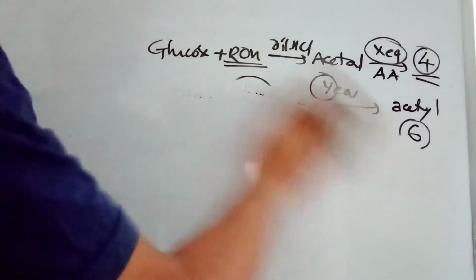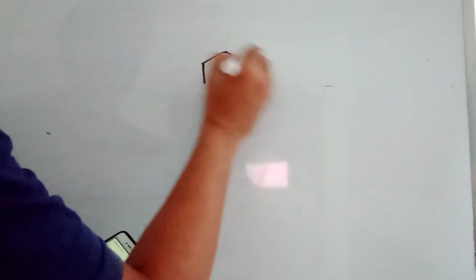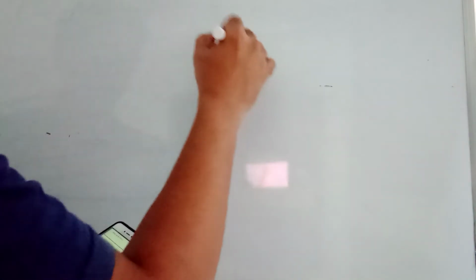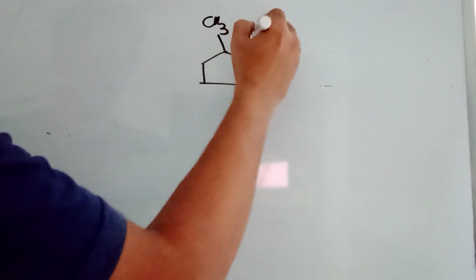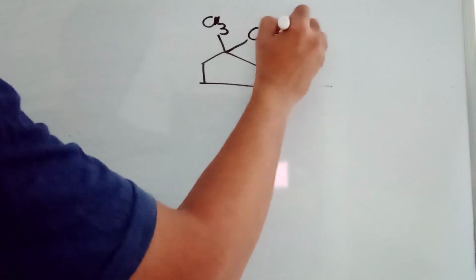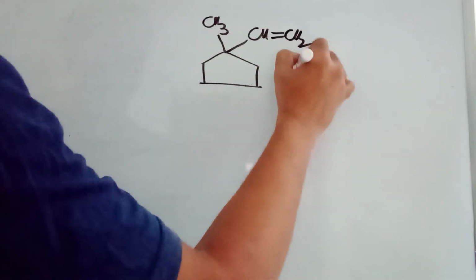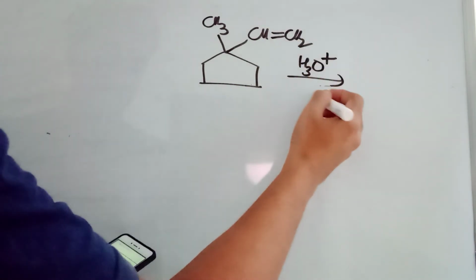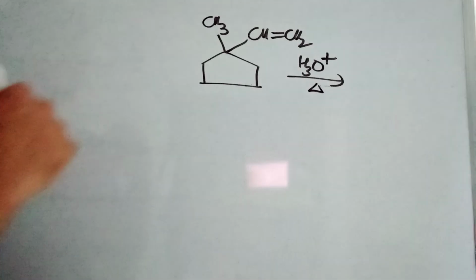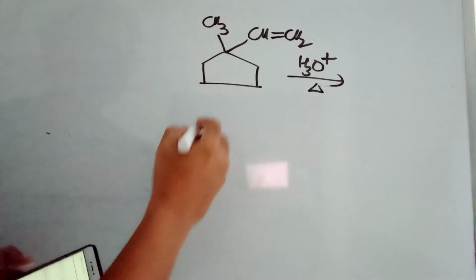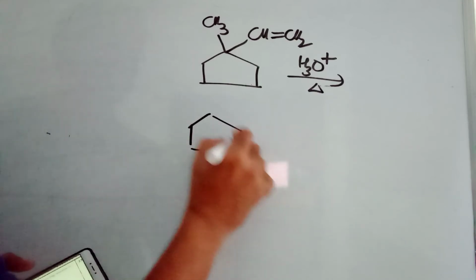Next one is question number 19. In my question paper it's the 19th question. Again, this is interesting. The major product in the following reaction: a 5-member ring is given with a CH3 group here and CH double bond CH2, H3O plus, and then heat. So H plus first you need to add. This is one good question. Paper is simply good.